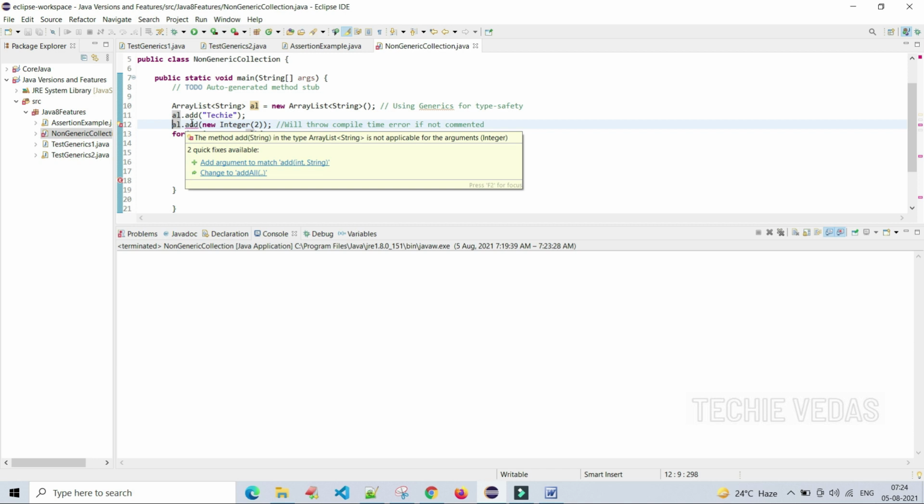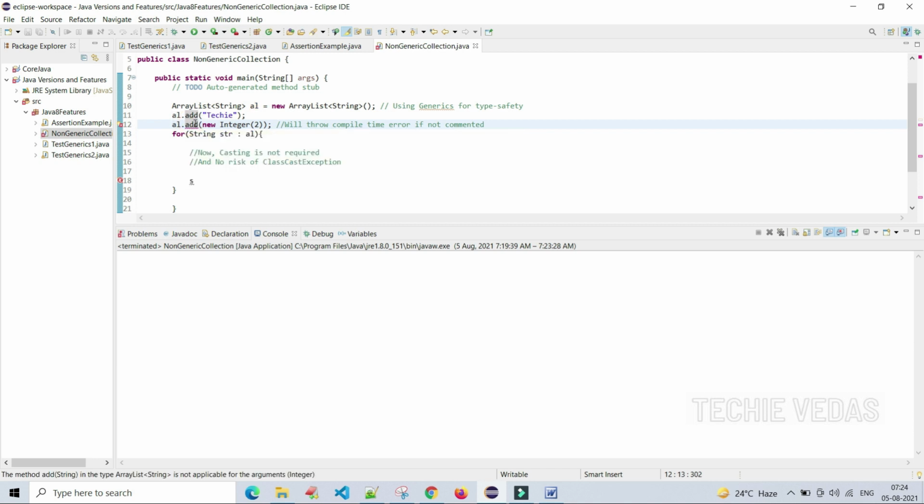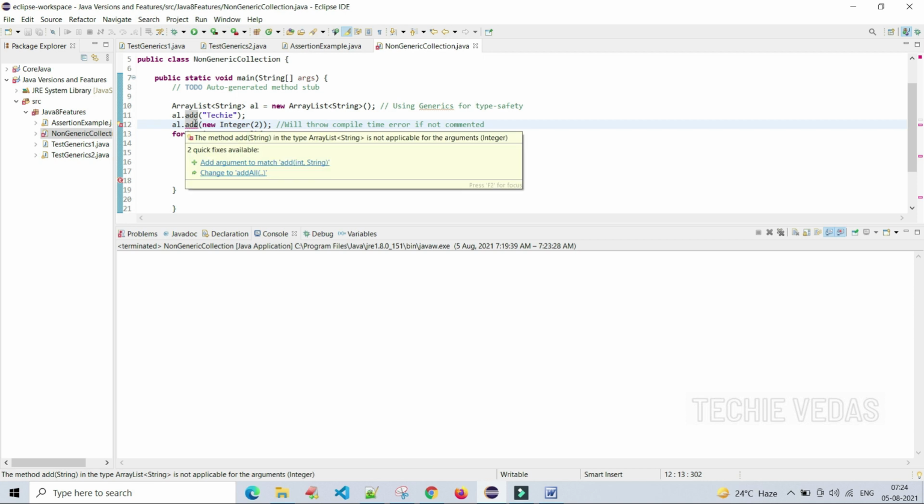See here, it is not allowing us to proceed further from this point. That means before getting the runtime error, it is warning us here. So as a developer, programmer, or tester, any member of any team can see this and easily understand.